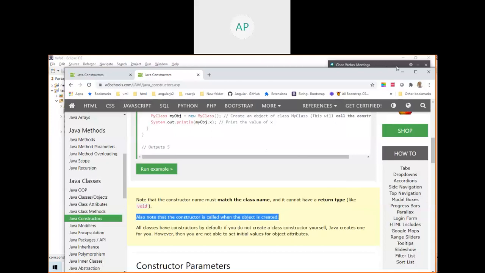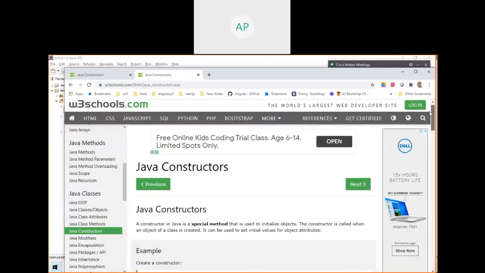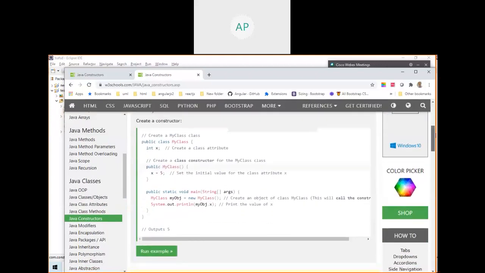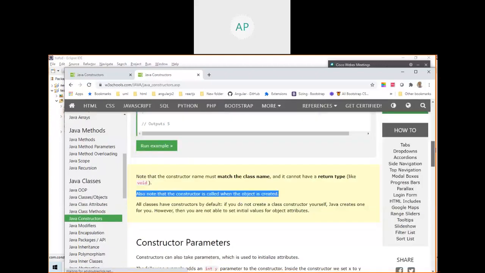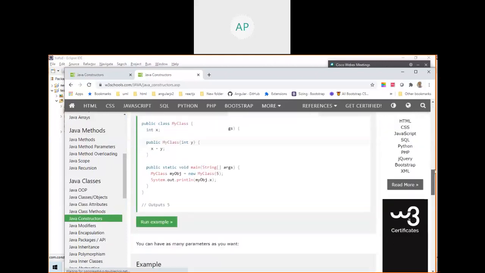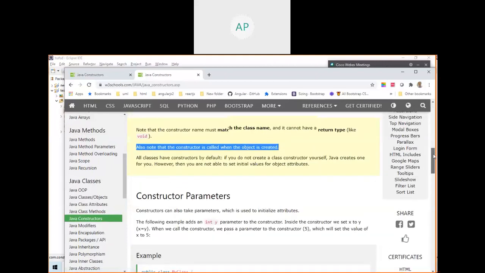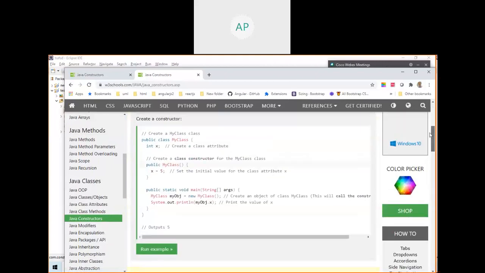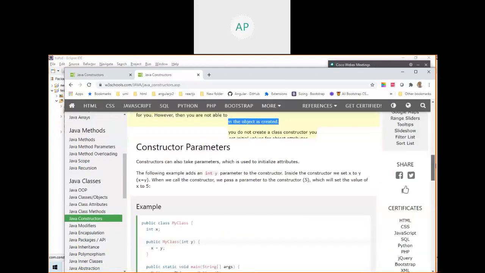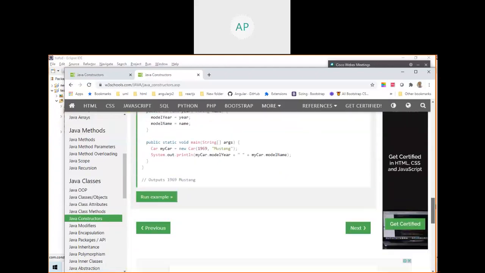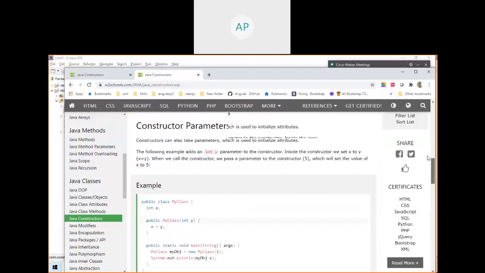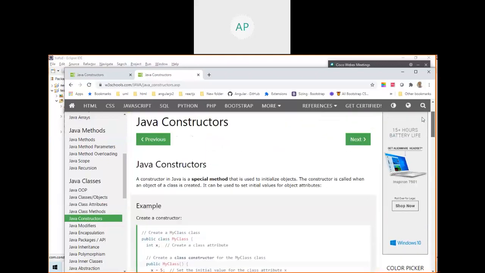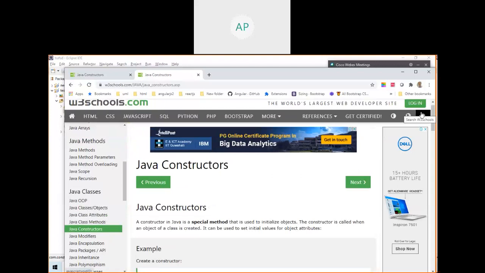Now let me go to my Eclipse. After my video, you can go and read either from W3Schools or whichever site you prefer. It's up to you. I will explain what a constructor parameter is, what a constructor is, and when it is called through my program. For the theoretical details, read at least one or two sites so that you get better knowledge.